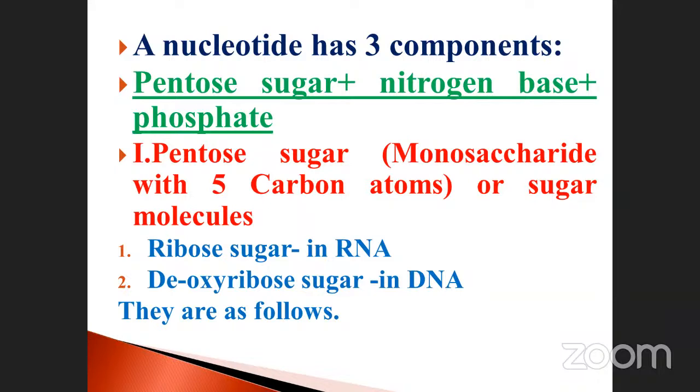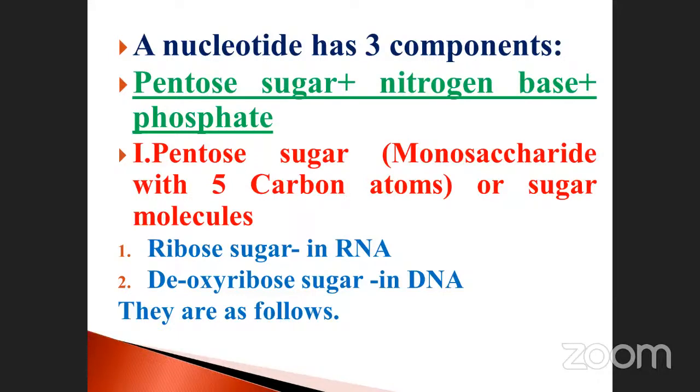See here, the ribose sugar. If the ribose sugar is present, that molecule is called RNA, the first letter R, ribose nucleic acid, because it is named after the ribose sugar. DNA has deoxyribose sugar. You know the difference between DNA and RNA.